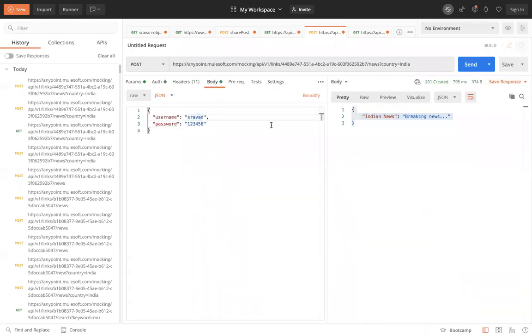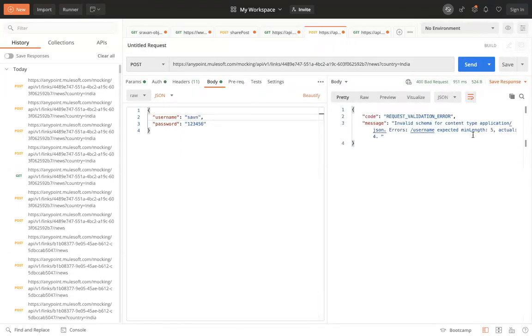Again, for username, if you give less than 5 characters, sorry, it is 5, it will clearly show that your username is expecting 5 characters, but actual is 4 characters only. Now I'll give 1, 2, 3 over here and this one.